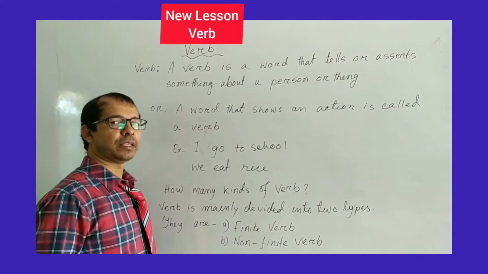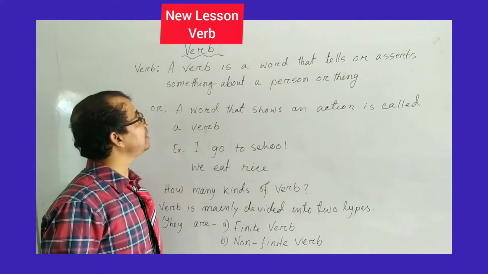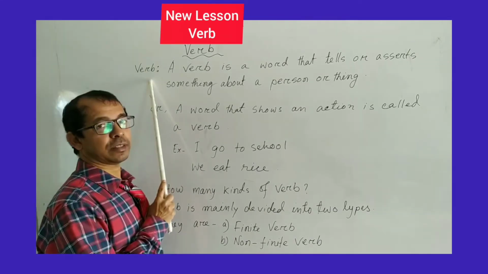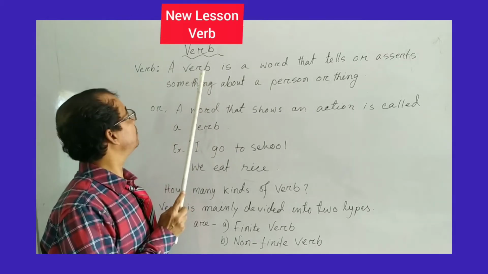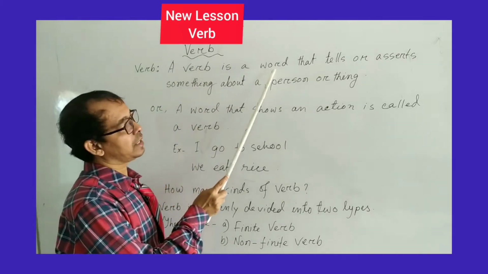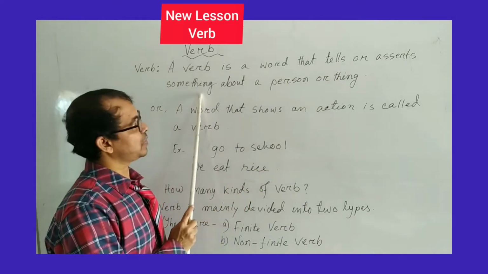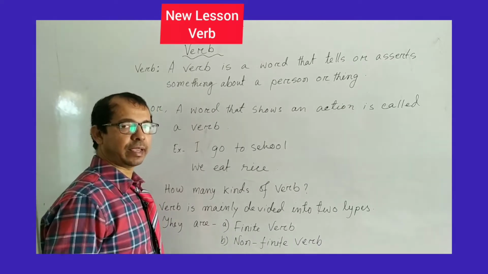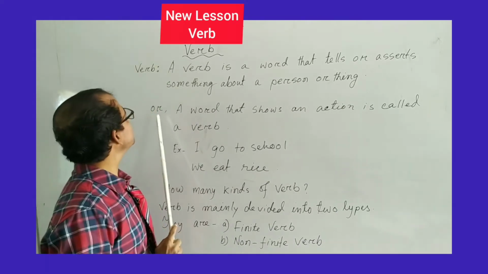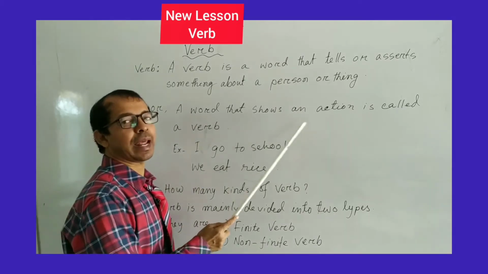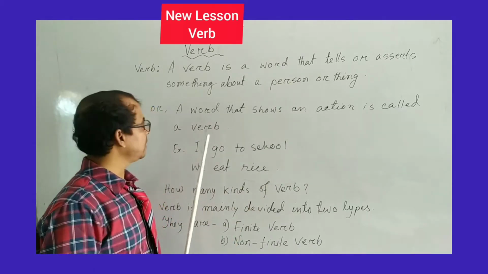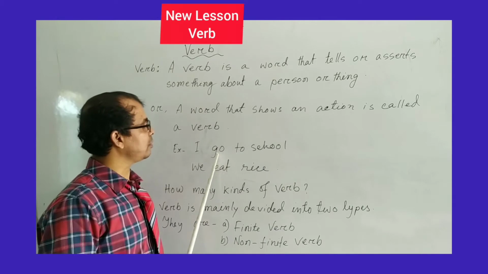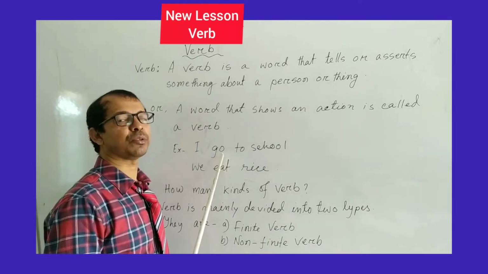My dear student, today's new lesson is verb. So at first, we have to know what is verb. So here is the definition of verb. A verb is a word that tells or asserts something about a person or thing. In another way, we can say the definition of verb is a word that shows an action is called a verb. As for example, I go to school. Here go is the word which shows an action.